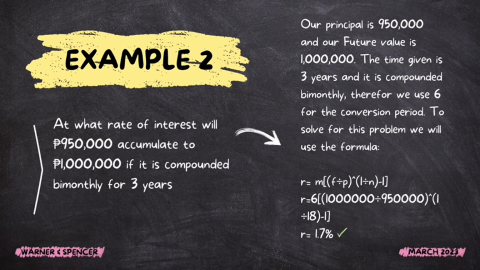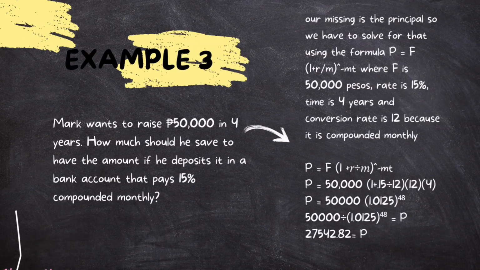The time given is 3 years and it is compounded bi-monthly. Therefore, we use 6 for the conversion period. To solve for this problem, we will use the formula R equals to